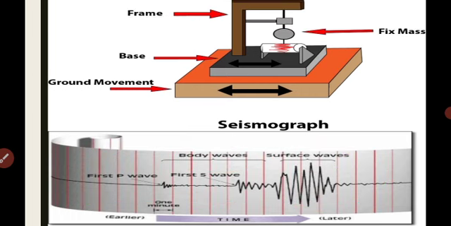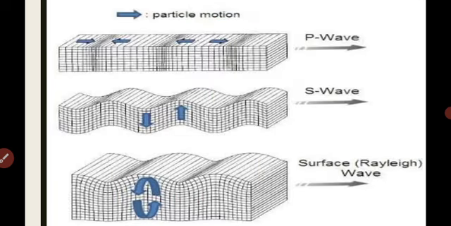Moving forward, earthquake waves are basically of two types, that is body waves and surface waves. Body waves are generated due to the release of energy at the focus and move in all directions, traveling through the body of the earth, and therefore they are called body waves. The body waves interact with the surface rocks and generate a new set of waves called surface waves.